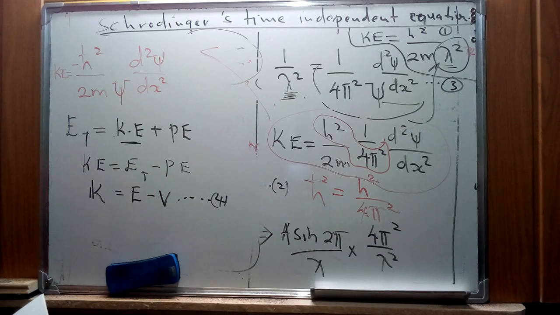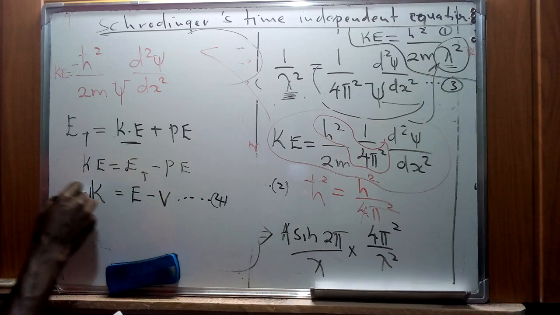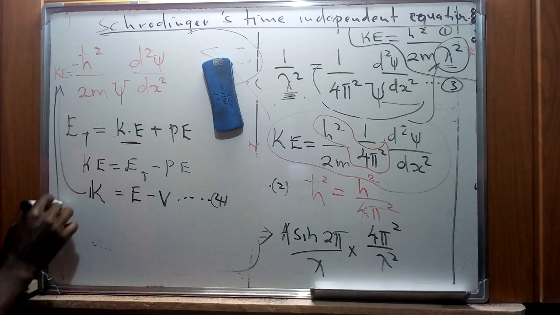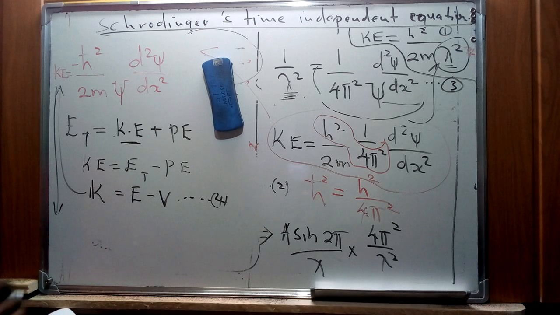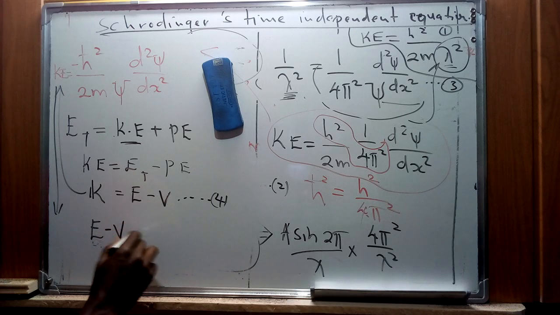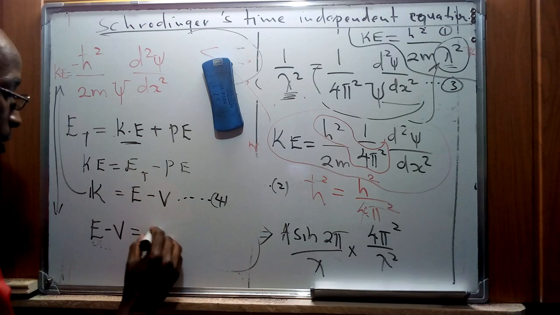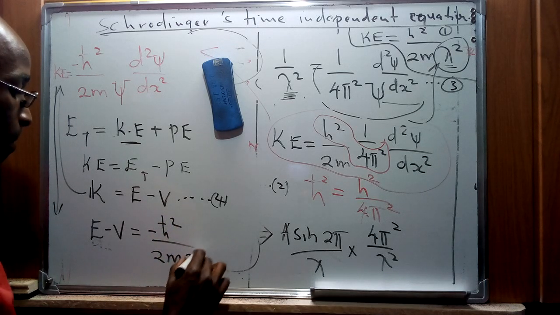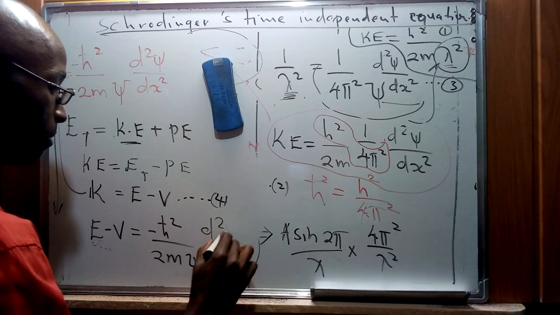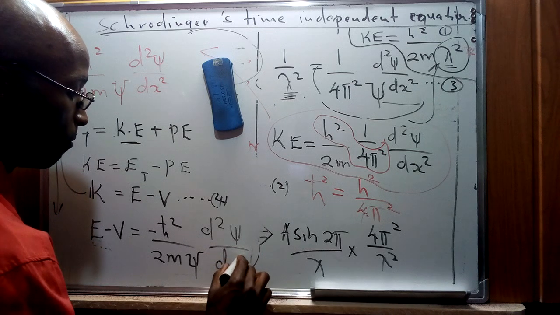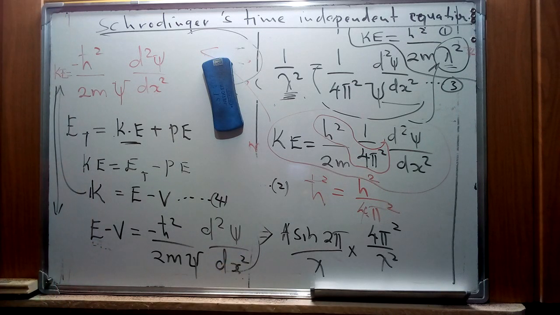Now in this case, if we do this equation for kinetic energy from what we have already defined, we can give it this specific equation as: total energy minus potential energy equals kinetic energy, which is negative h squared over 2m times the second differential of psi, which is a wave function, with respect to x squared.